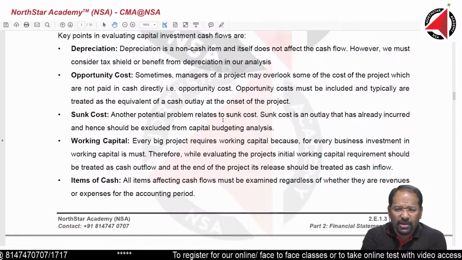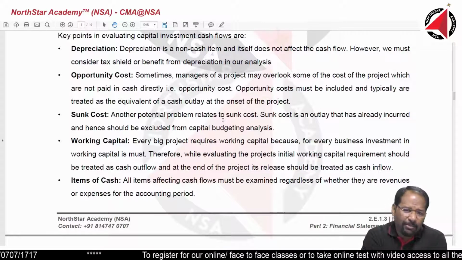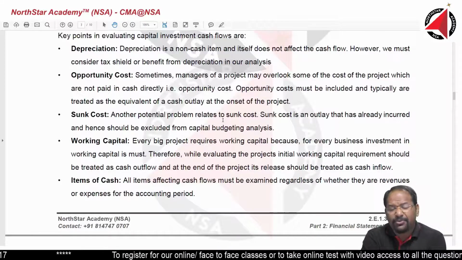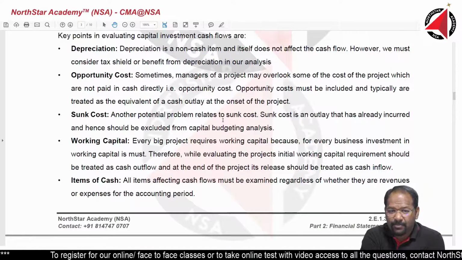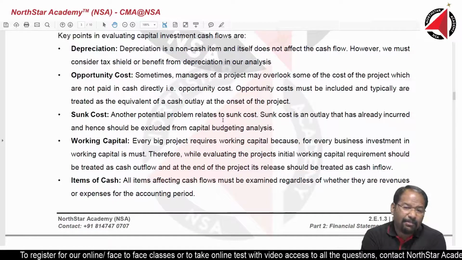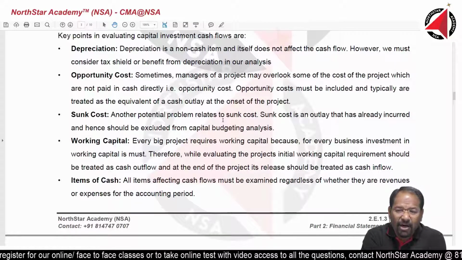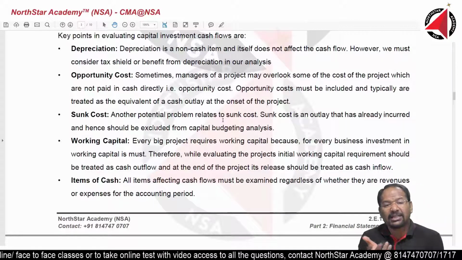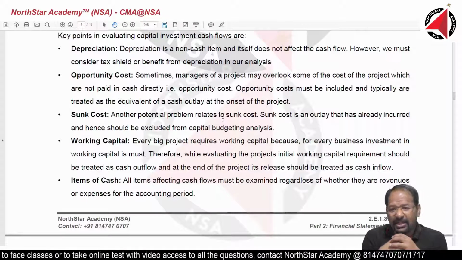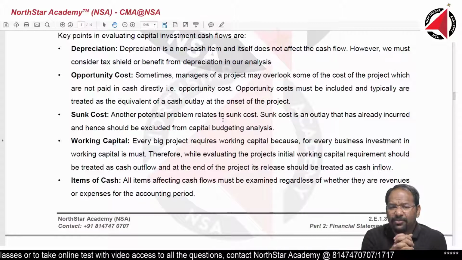Opportunity cost. All of you know what opportunity cost is. So when we look at a project, we also look at the opportunity cost of investment. Based on the opportunity cost, we find out whether this project is better vis-a-vis other projects, whether this machinery or other machinery, all that we analyze.